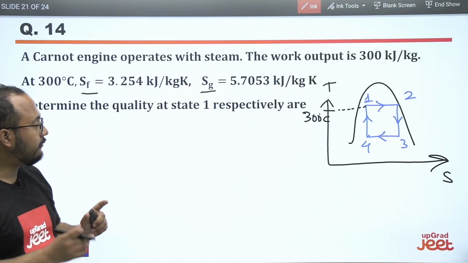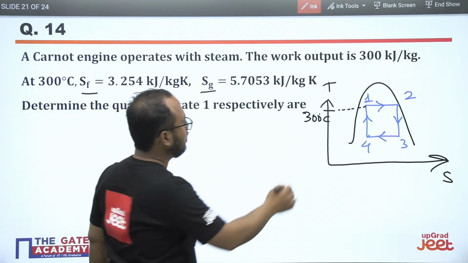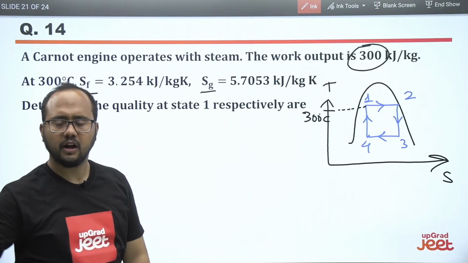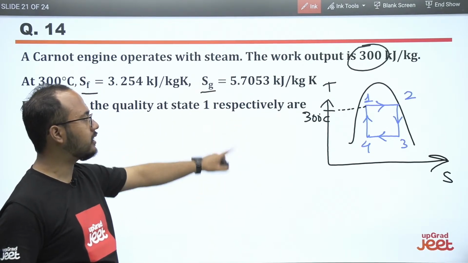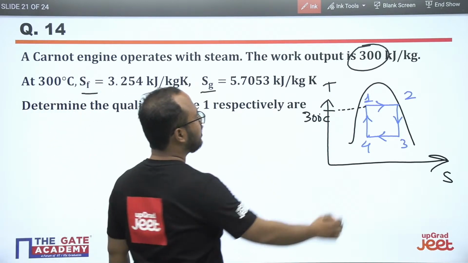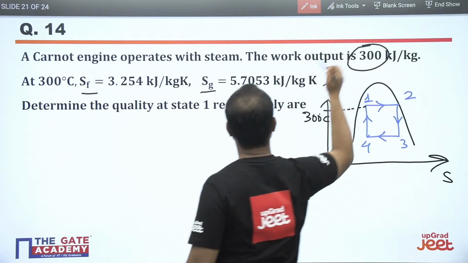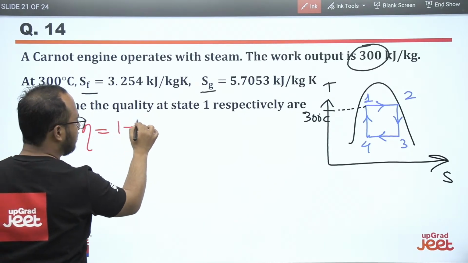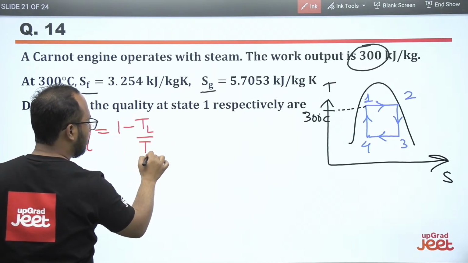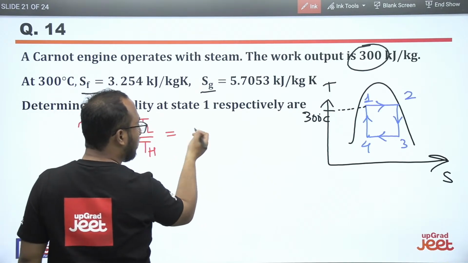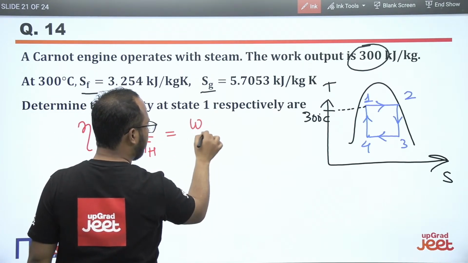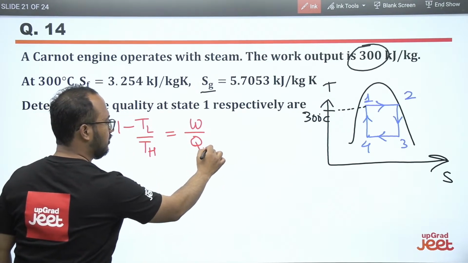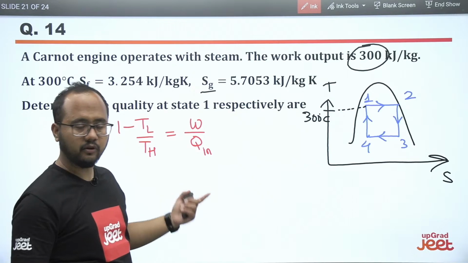But they have mentioned the work output here. A very important formula from the Carnot heat engine. Basically, you already know how to calculate the work done. You know the efficiency formula: 1 minus TL divided by TH. This efficiency also equals work divided by the heat input. So this is the formula. You can calculate the work from here.